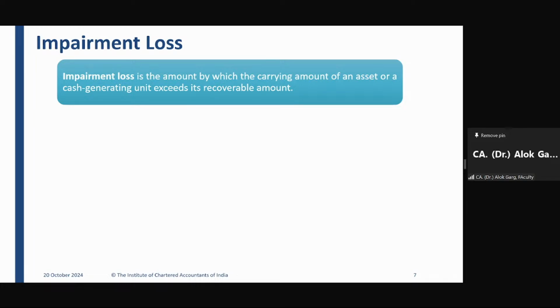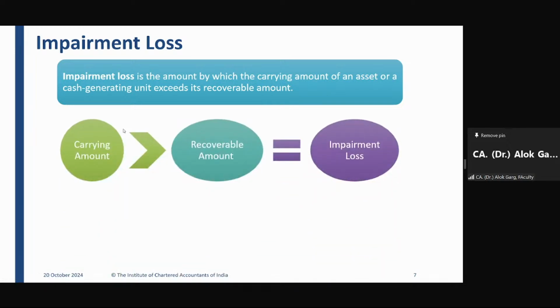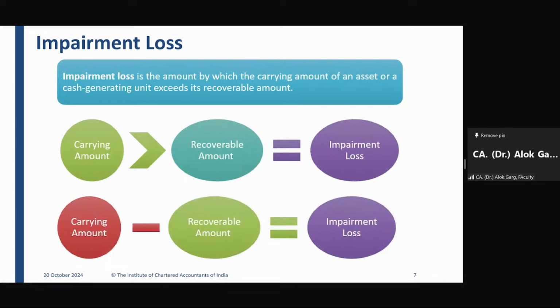Impairment loss is equal to carrying amount minus recoverable amount. 9 lakh minus 7 lakh, 2 lakh rupees is the impairment loss. Clear? Simple. Whenever your carrying amount is greater than your recoverable amount, there will be a situation of impairment loss. Correct?